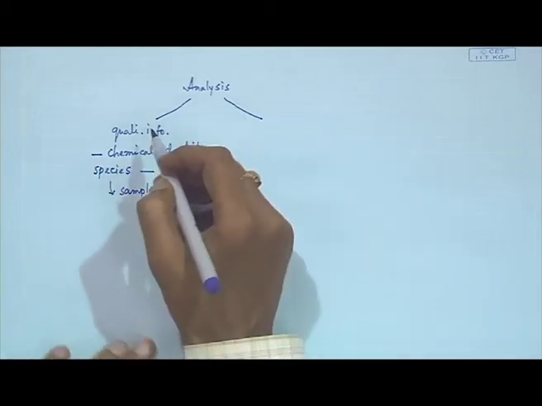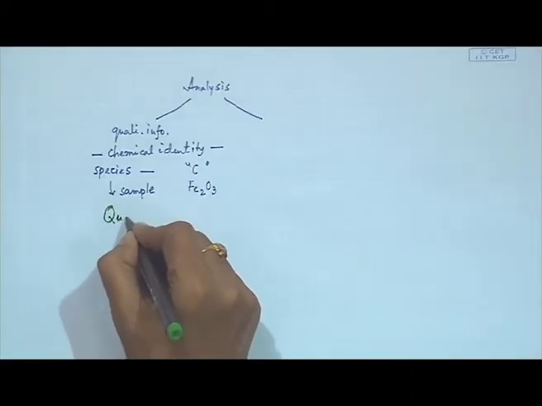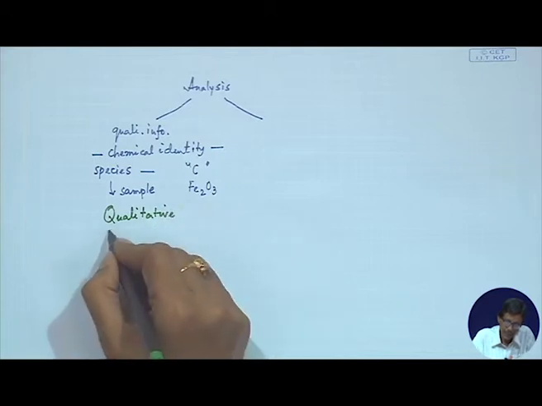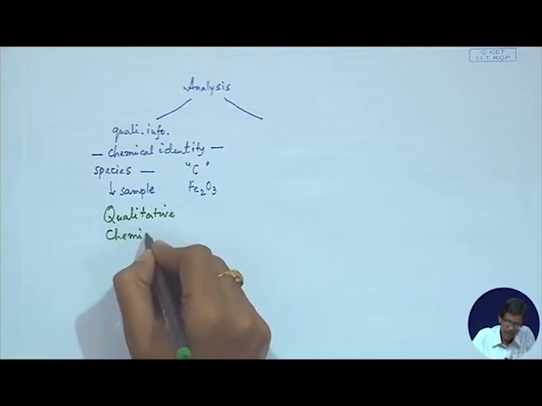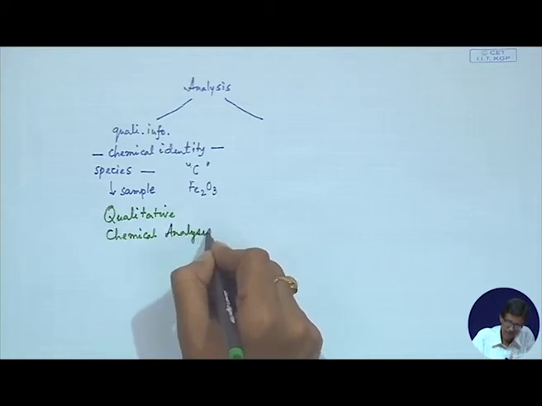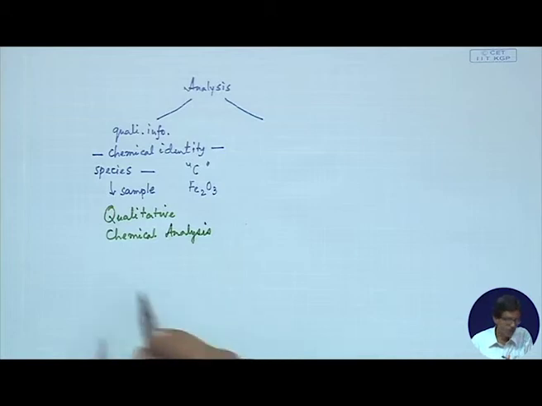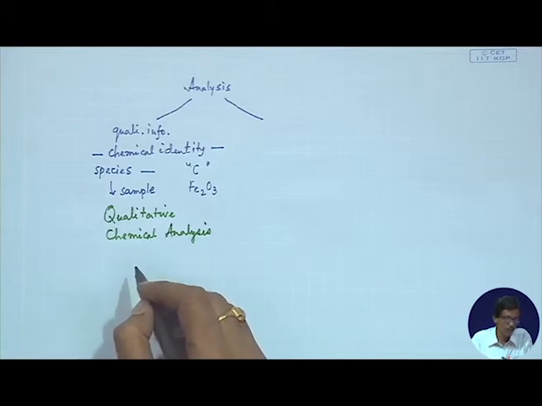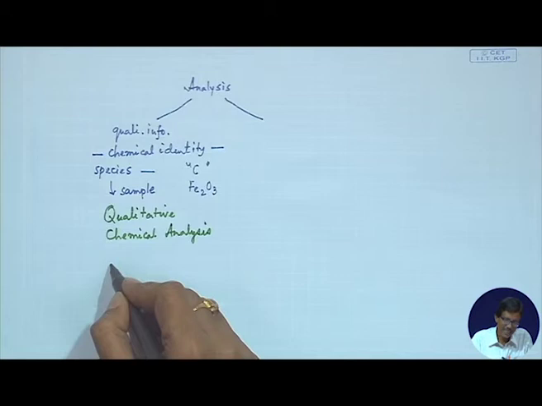So, this qualitative information gives rise to some analysis which we can term as the corresponding qualitative analysis. So, it is known as qualitative chemical analysis. So, this is important because what we are talking about is the Mars surface, the elements which are available on the Mars surface. So, quantitation.